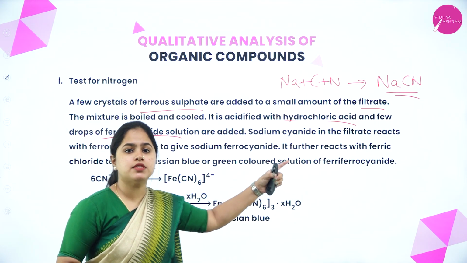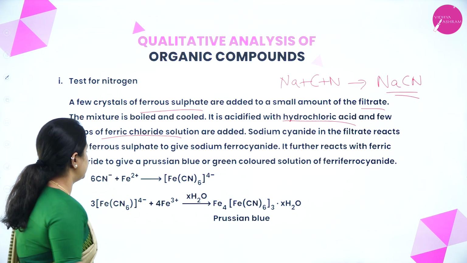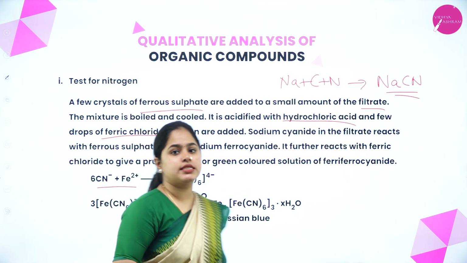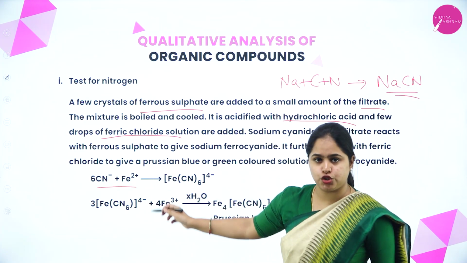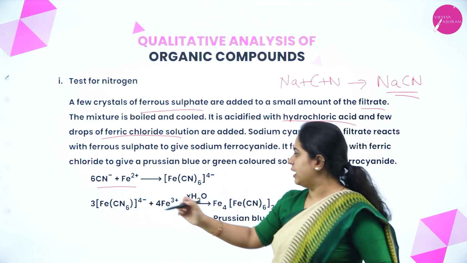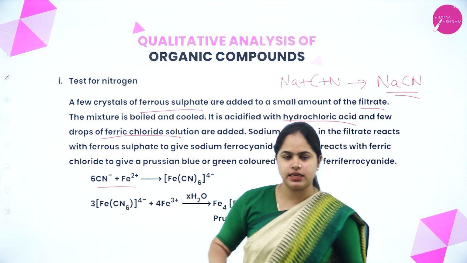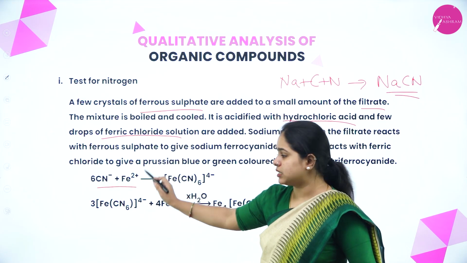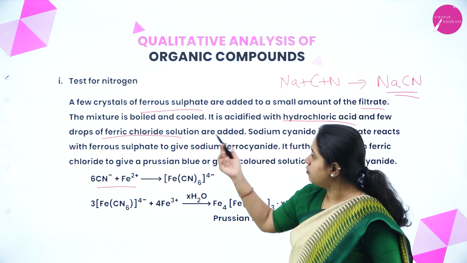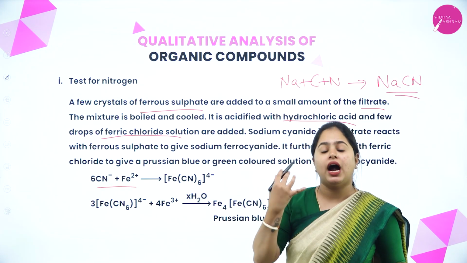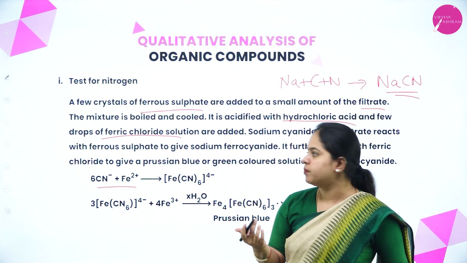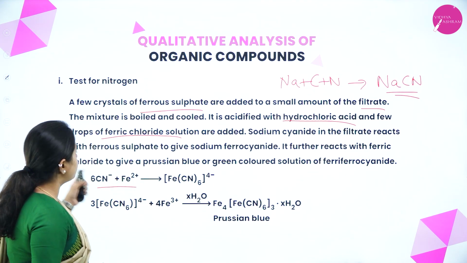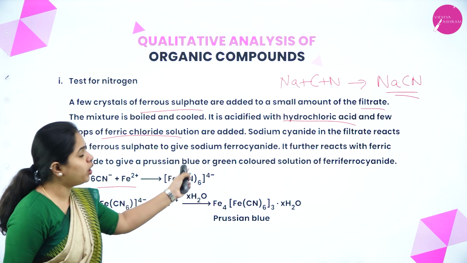So the sodium cyanide is reacted with ferrous sulfate. That is the reaction that you can see. Sodium cyanide is reacted with ferrous sulfate, which is shown by Fe2+, and NaCN is shown by the CN- ion. Then further it is acidified with hydrochloric acid and ferric chloride. The sodium cyanide in the filtrate reacts with ferrous sulfate to give sodium ferrocyanide.